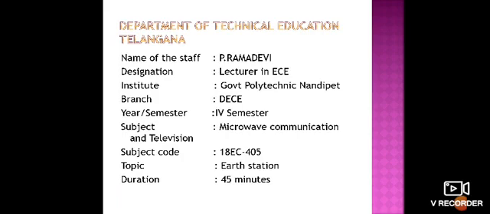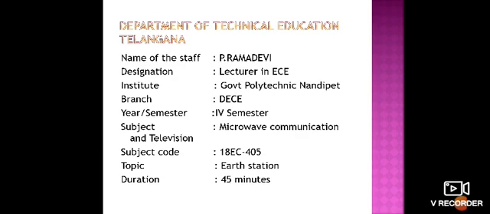Based on the configuration, that is the structure of the transponders, they are classified into three parts: single conversion transponder, double conversion transponder and regenerative transponder. In the single conversion type, the signal is translated only a single time, that is, the process is done only once. Within the satellite, the frequency translation is done in a single process. That's why it is called a single conversion transponder.